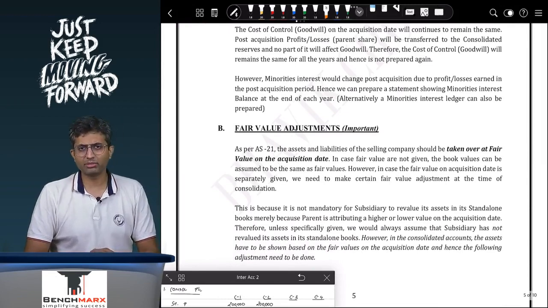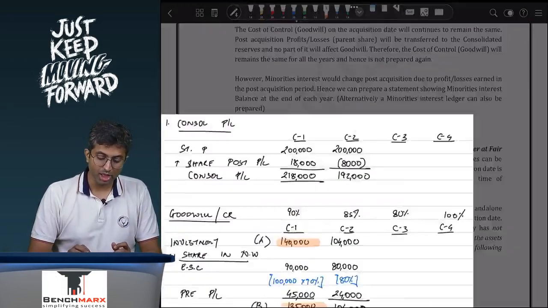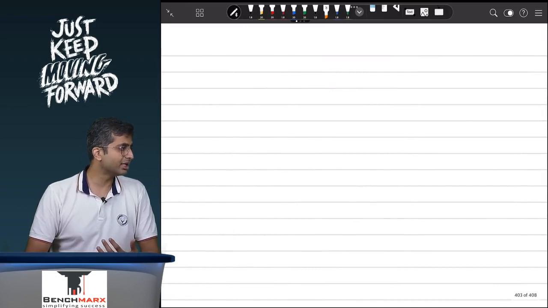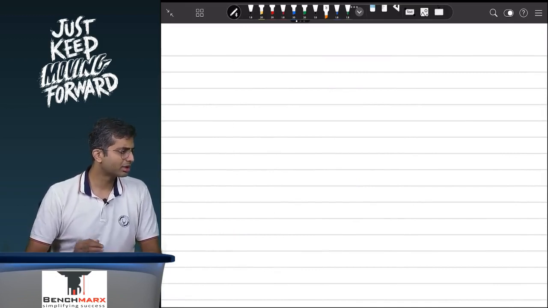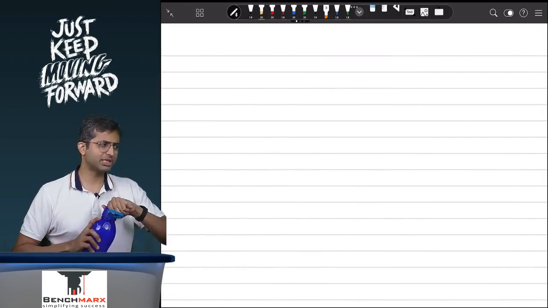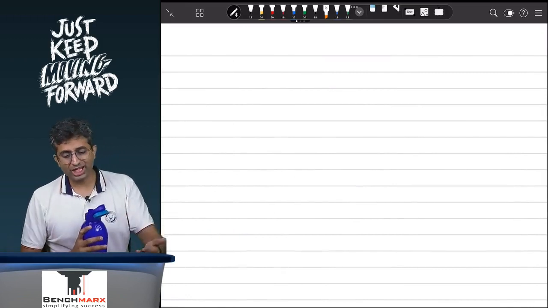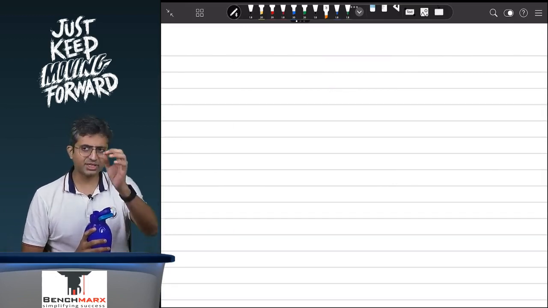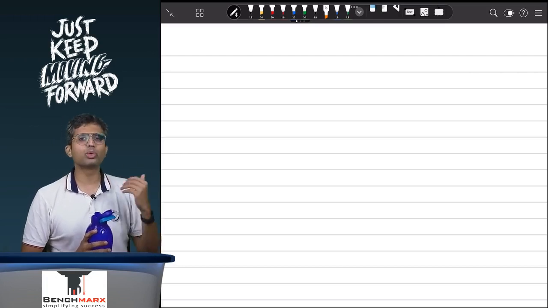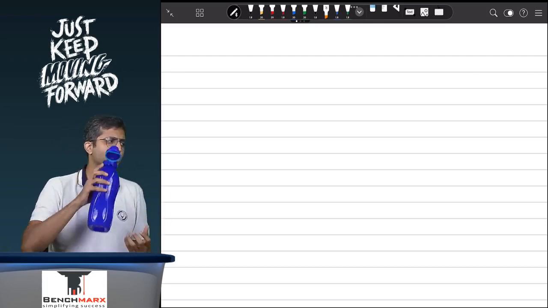What do you mean by a fair value adjustment? Now, have you guys studied AS 14 amalgamation? Yes. In amalgamation, you take over assets and liabilities of the selling company. You take them over at what value? At fair value or at book values?